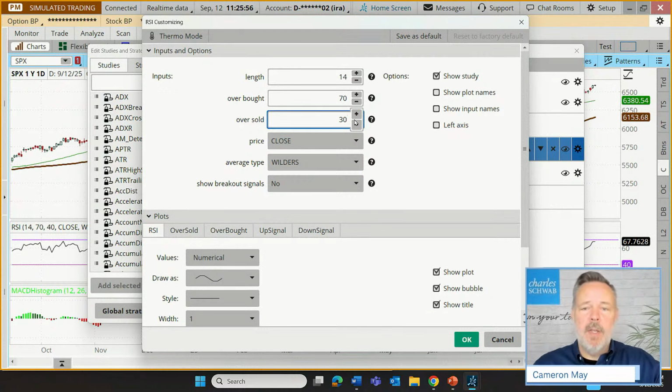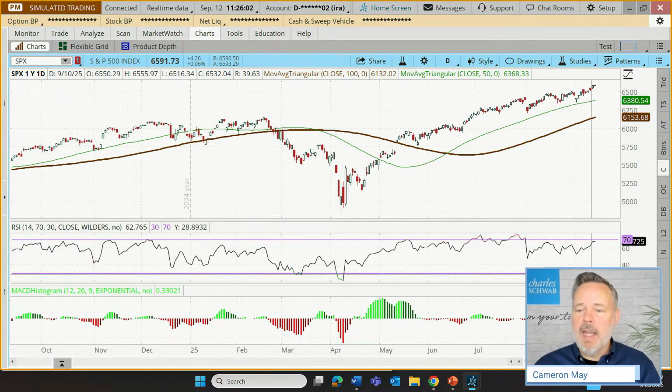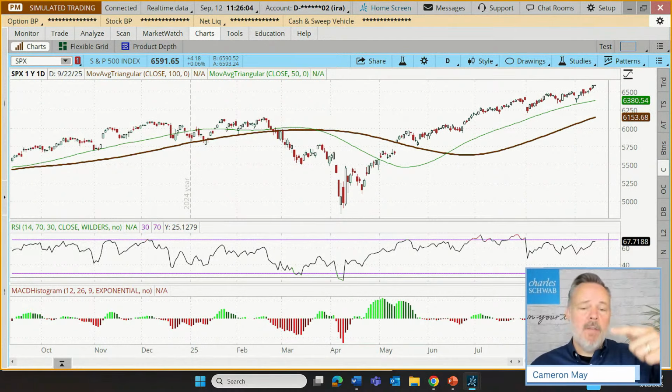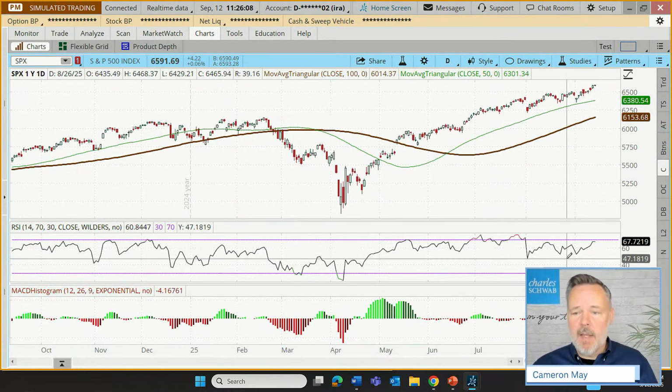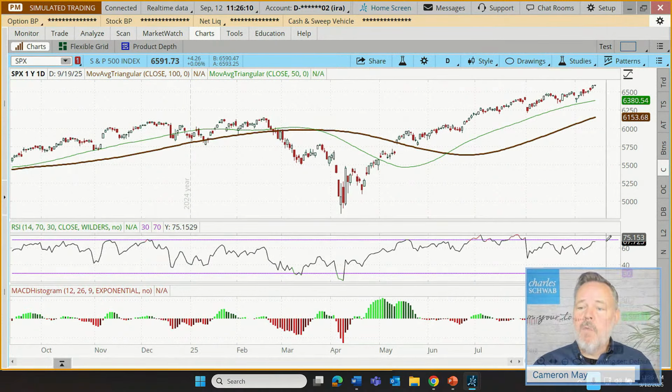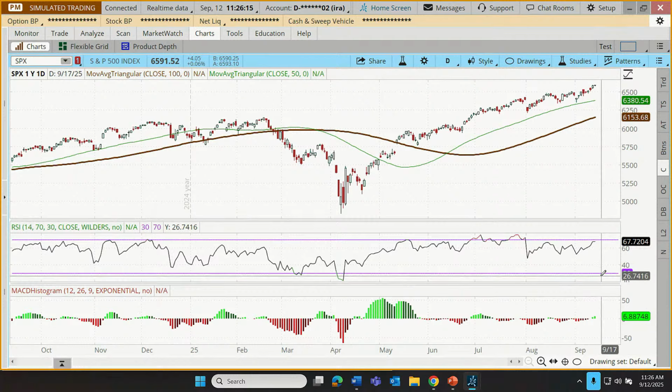The oversold area is typically 30 or below. Let me click OK and click Apply. So we've just moved this lower line down here. But basically, we have an oscillating line. That's our RSI line, this one that's rising and falling. And then we have overbought above 70. We have oversold below 30.